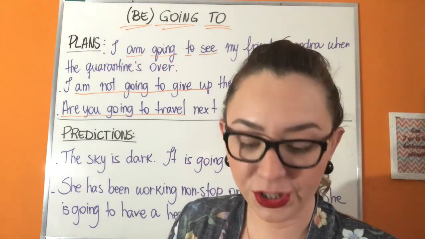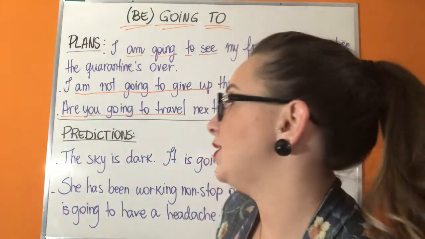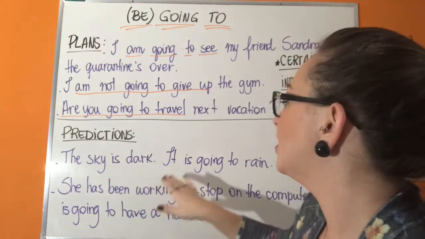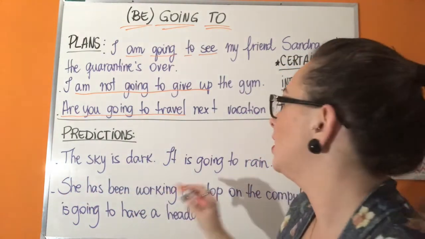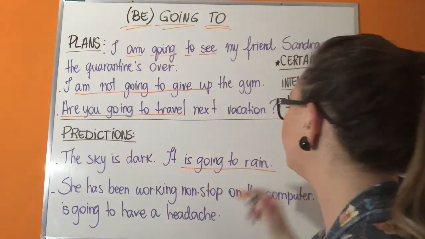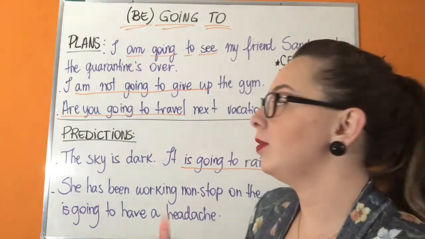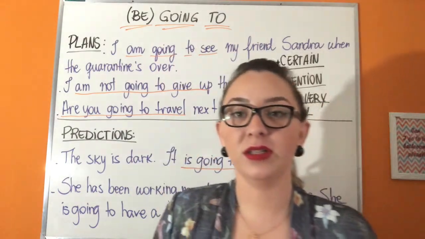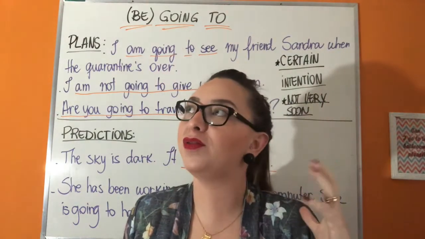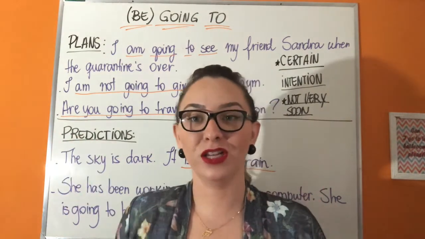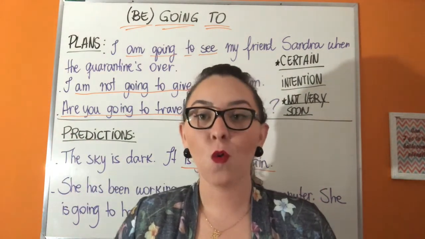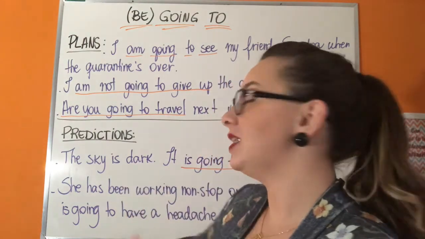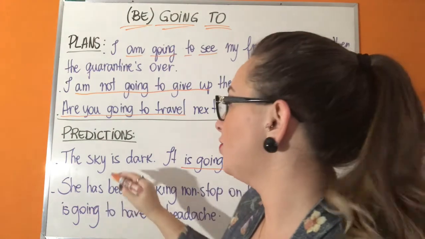In the case of predictions, the idea is, let's see the examples first. The sky is dark. It's going to rain. It is going to rain. When we use be going to for predictions, it's because you have evidence that it's going to happen. What is the evidence that I have in this case that it's going to rain? It's right here.